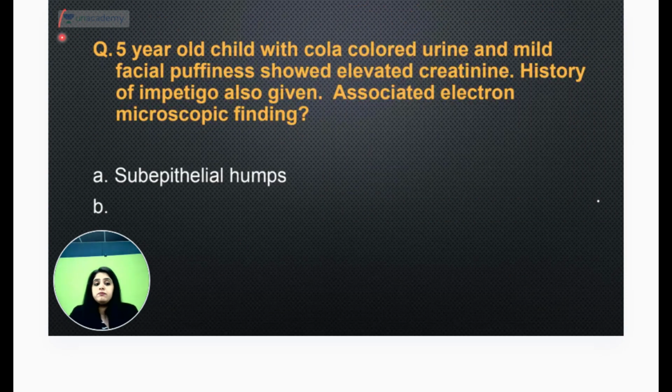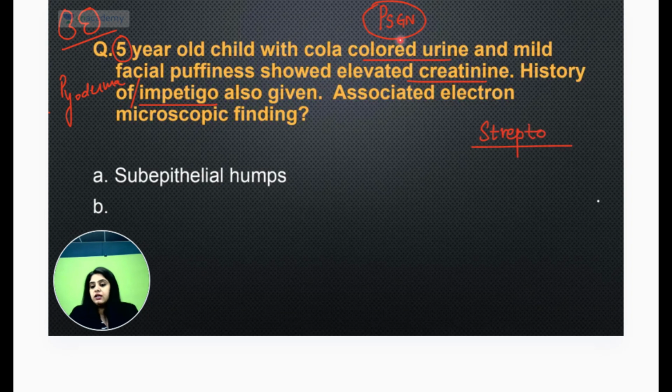There were two questions which came from the most expected nephrotic, nephritic as usual. There's a 5-year-old छोटा बच्चा with cola color urine. I know pediatric population पूछा, तो pediatric population में PSGN is something which is very, very characteristic, right? Elevated creatinine was there. Again, someone said that there was a past history of impetigo, someone said there was a past history of pyoderma. Either ways, basically कुछ streptococcal infection they are trying to denote to me. So basically some streptococcal infection and cola color urine and a बच्चा, post streptococcal glomerulonephritis.